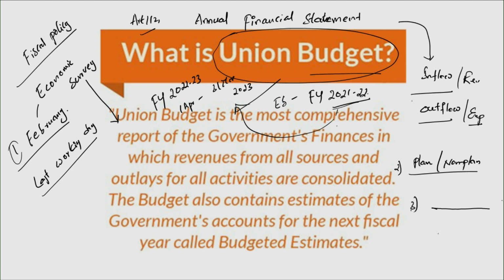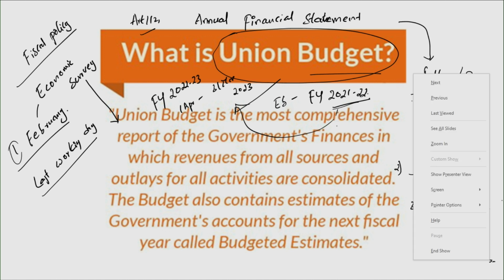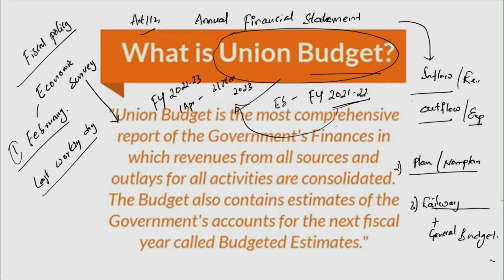And the other initiative that you need to notice is that the government some 5-6 years back used to submit separate budgets, the general budget and the railway budget. But right now, the railway budget has been included as part of our general budget. So these are the three major initiatives that you should notice as part of budget submission in the recent past, taken by the current government of India.